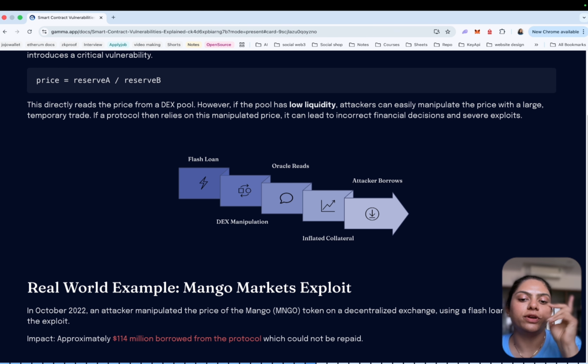So, what is one attack that happened with oracles? One of the most famous oracle manipulation attacks was the Mango Markets exploit, in October 2022. In this attack, the attacker manipulated the price of the Mango token on a decentralized exchange. By artificially inflating the token price, the attacker made their collateral appear extremely valuable. Using this inflated collateral value, they borrowed around 114 million dollars worth of assets from the protocol. This incident demonstrated how dangerous price oracle manipulation can be.